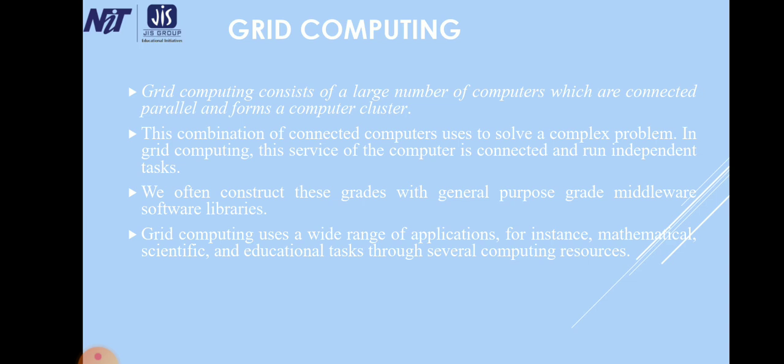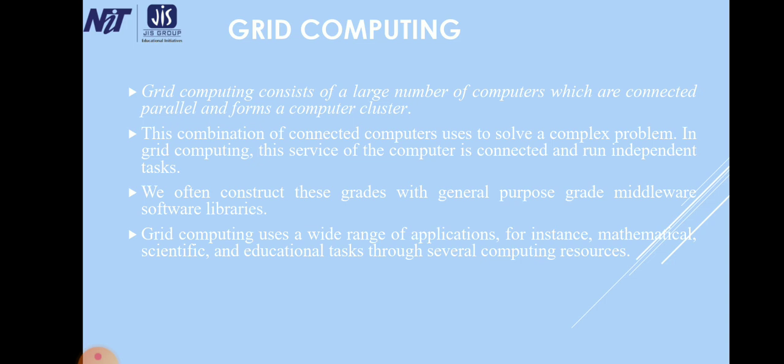Grid computing consists of a large number of computers which are connected in parallel and form a computer cluster. This combination of connected computers is used to solve a complex problem. In grid computing, each computer is connected and runs independent tasks.